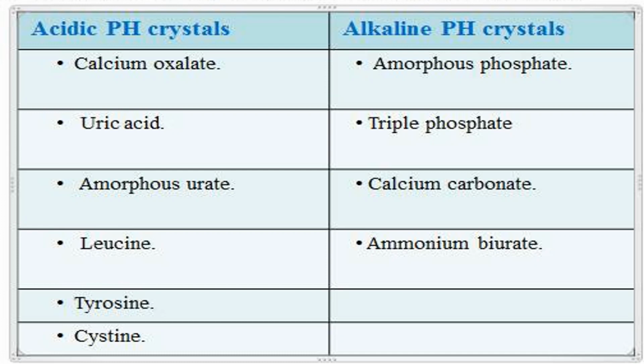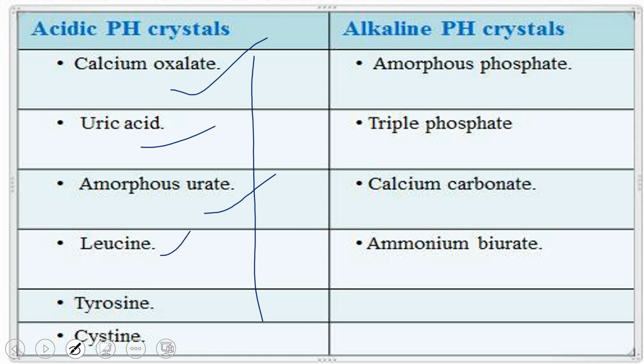So if the pH of urine is acidic, these are the stones which are going to form. Calcium oxalate stones form at acidic pH. Uric acid stones form at acidic pH; if pH decreases, uric acid stones form. Amorphous urate stones will form. Leucine, which is an amino acid, will settle down. Tyrosine or cysteine stones also form at acidic pH.